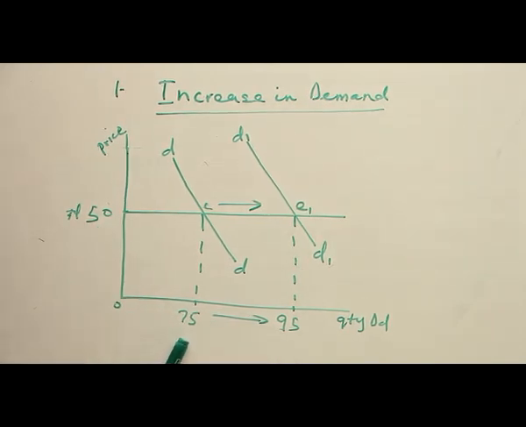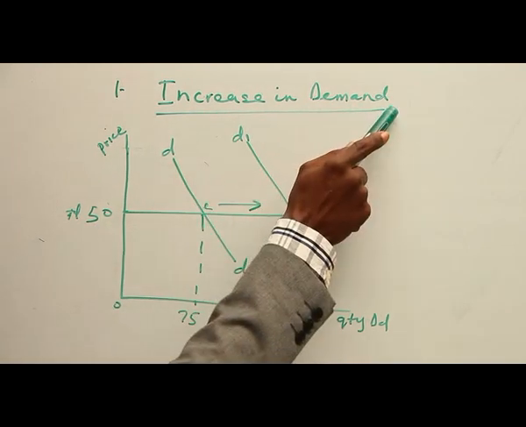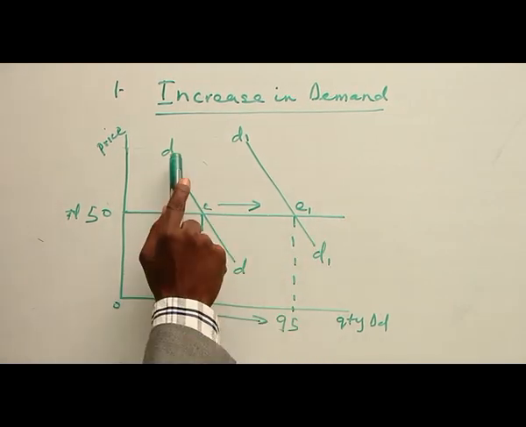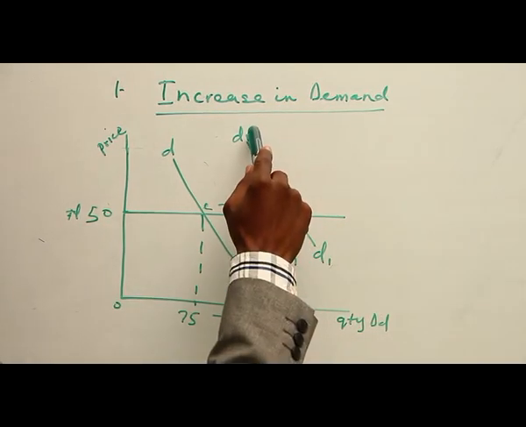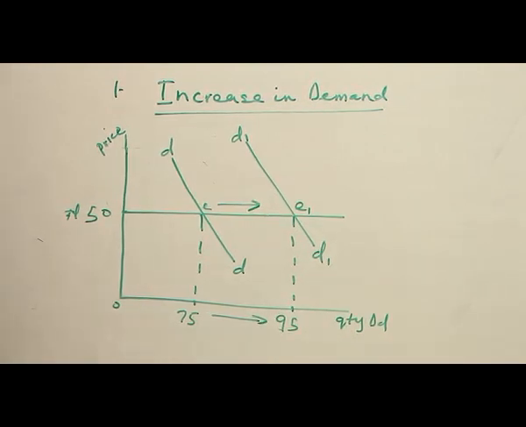but the change that we have happens to be an increase in demand. That is, demand increasing from 75 to 95 when the price is still 15 naira. We call it increase in demand. As the arrow indicates, from here to here, it indicates that downward sloping DD shifts to the right, to downward sloping D1. So anytime we have increase in demand, we are going to have the demand curve shift from the left to the right, which indicates increase.